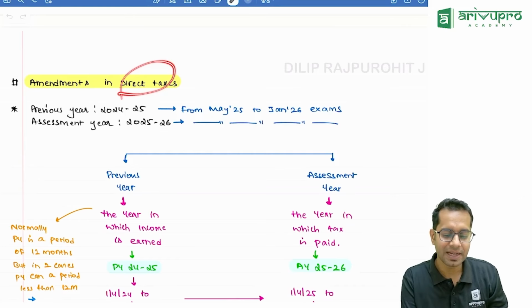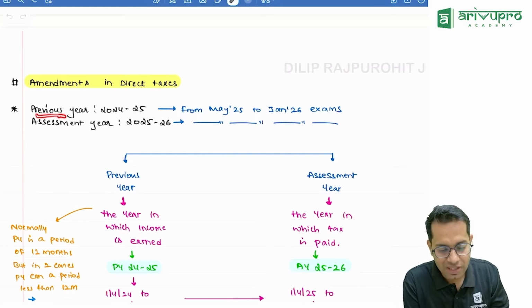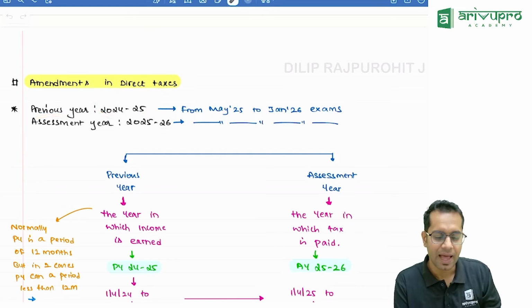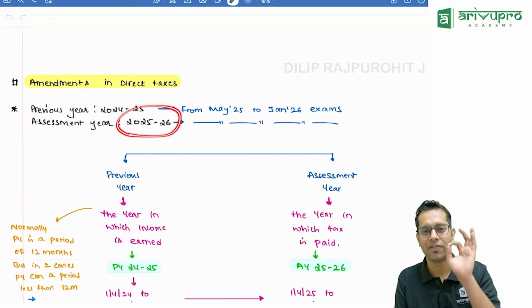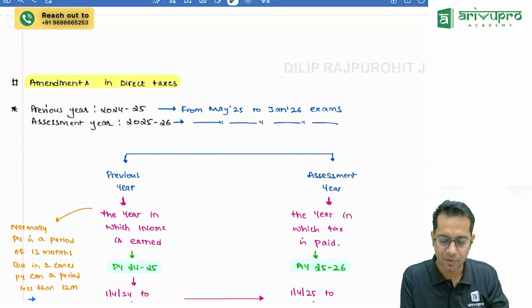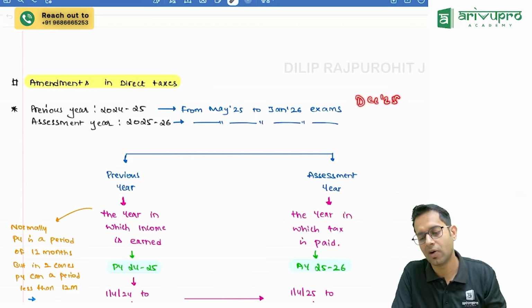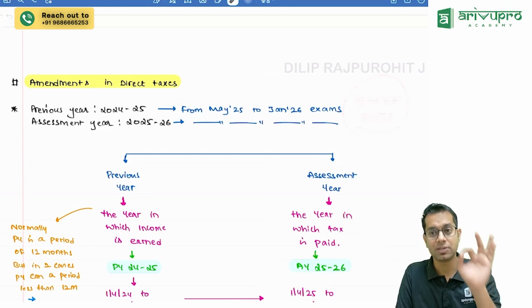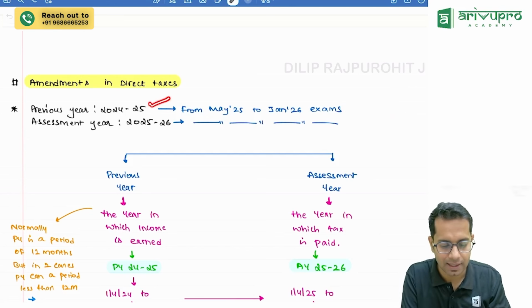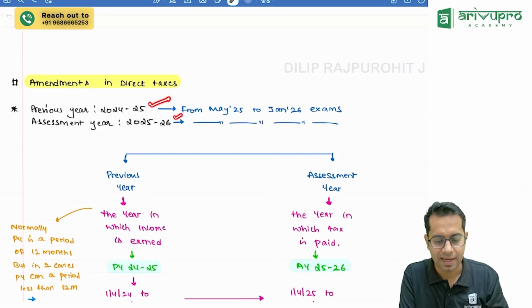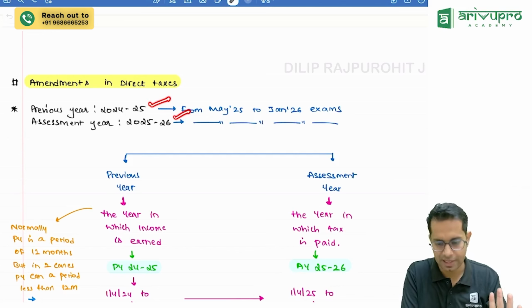Now, amendments in direct taxes. I hope you all know, for your examination, the previous year is 24-25 and the assessment year is 25-26. Meaning, for those who are writing your examination till December 25, or for CA students writing the examination in Jan 26, the previous year will be 24-25 and the assessment year will be 25-26.